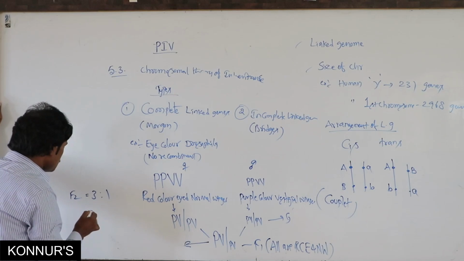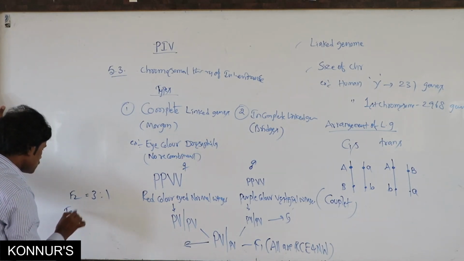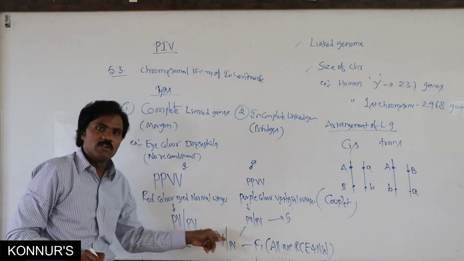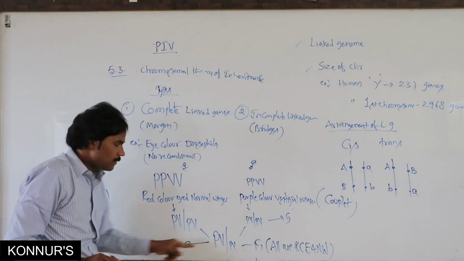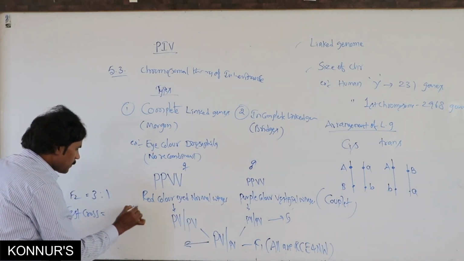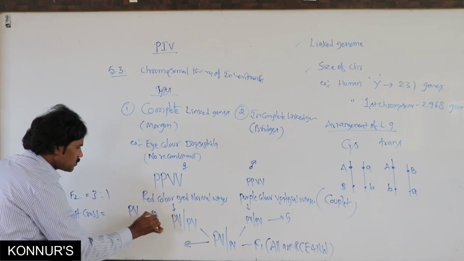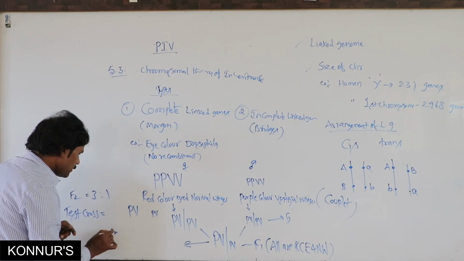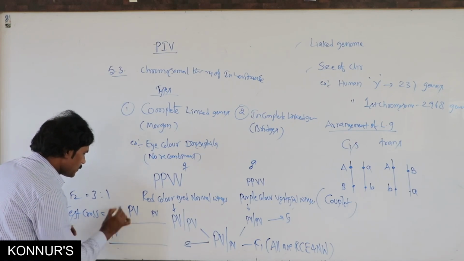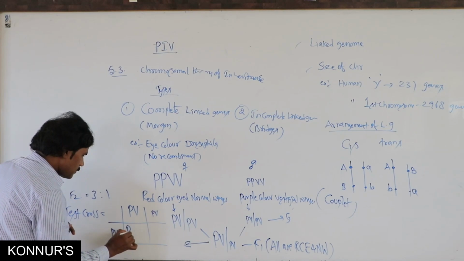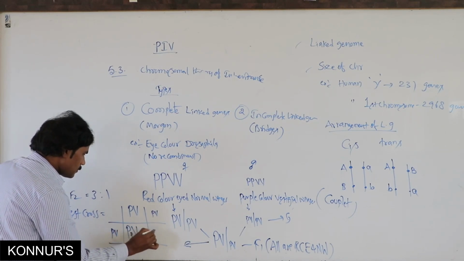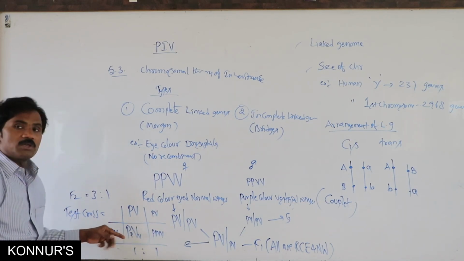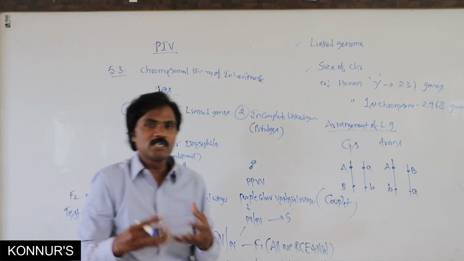Related to these particular aspects, test cross. Come on, guess it. What is the test cross? The F1 progeny, capital P capital V, small p small v, crosses with the recessive parent, small p small v. So here it is 1:1. Here it is present without recombination, so there is no possibility of recombinants.